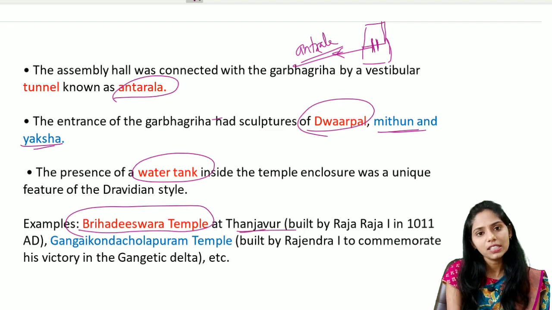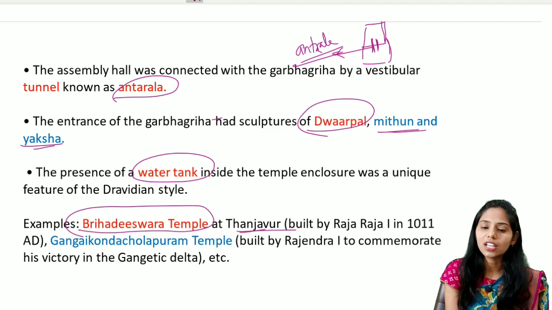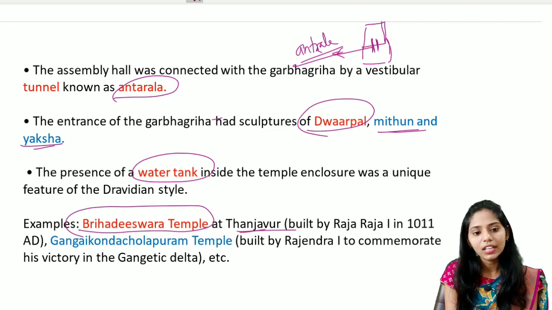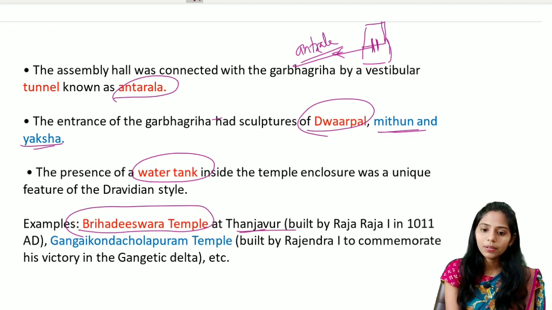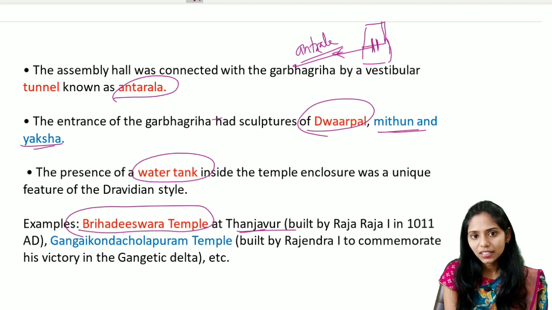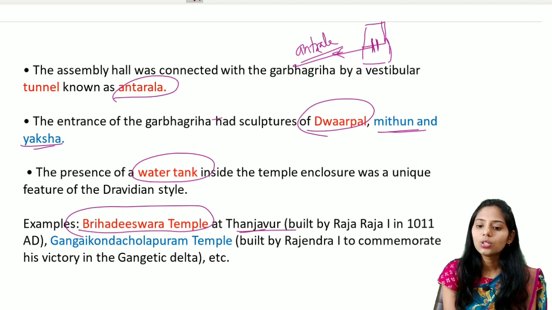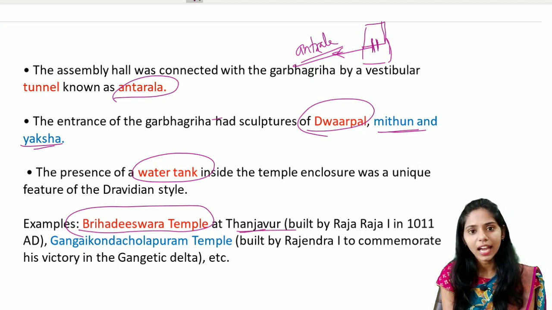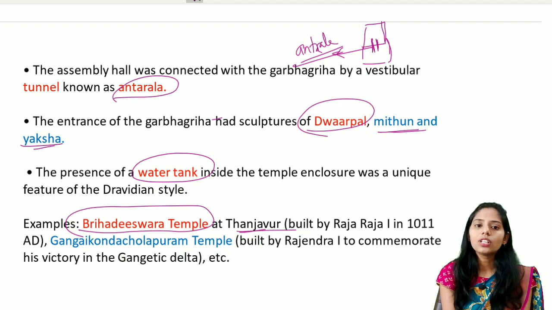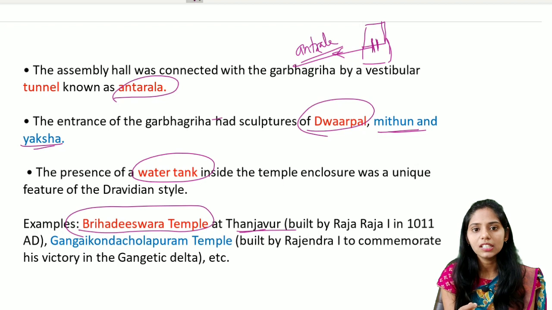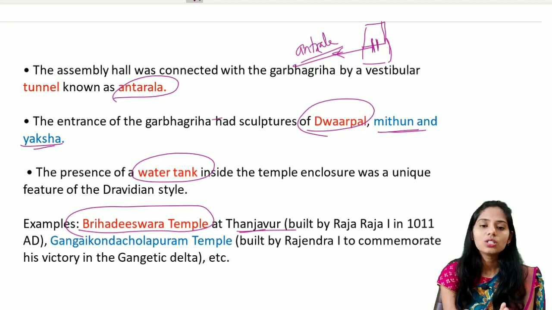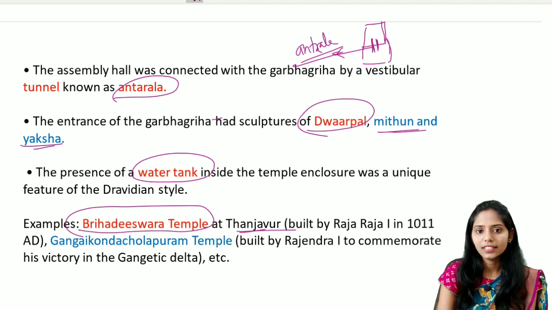And the important examples here are the Brihadishwara temple, which is located in Tanjavur, and is built by the king Rajaraja I in around 1010 AD. And the next important example is the Gangaikonda Cholapuram temple, built by Rajendra I to commemorate the victory in the Gangetic Delta. So these are examples of temples built under the Dravidian style of temple architecture. You have to remember these examples.